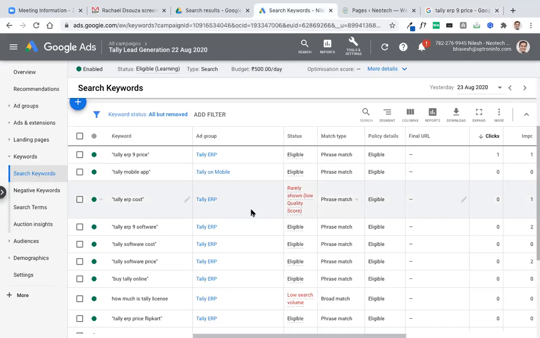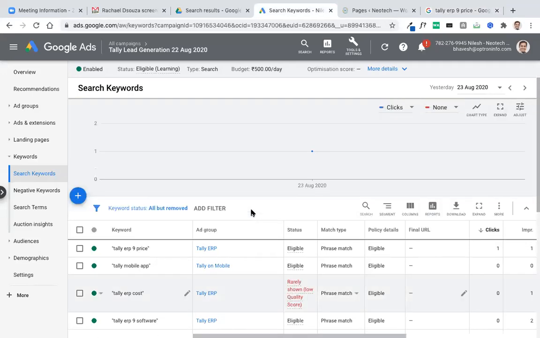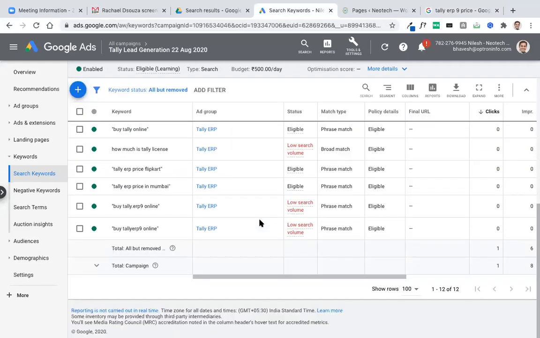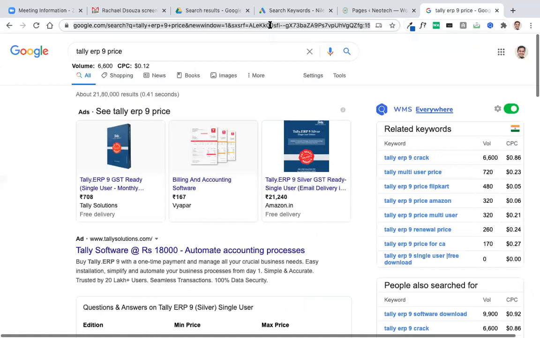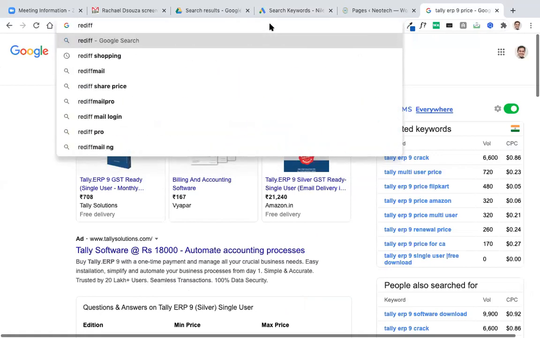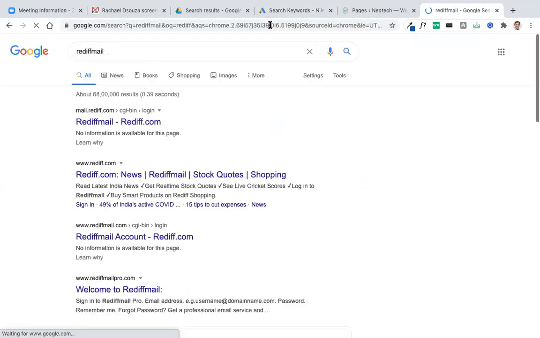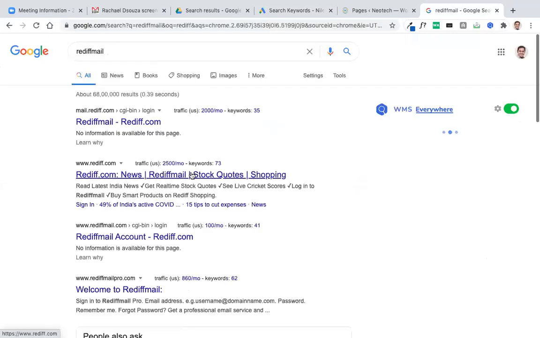Now this was search ad. After search, there is also a concept of display ads. Rediff mail or Rediff.